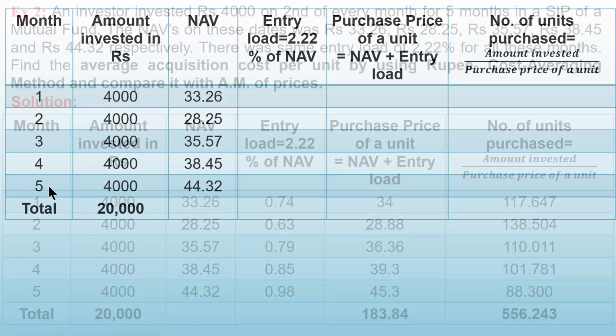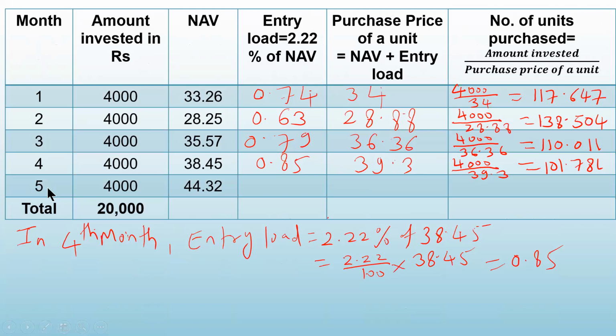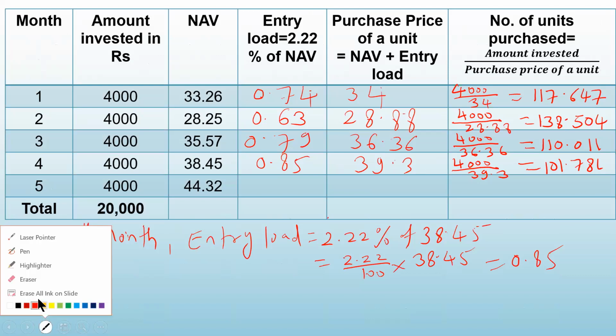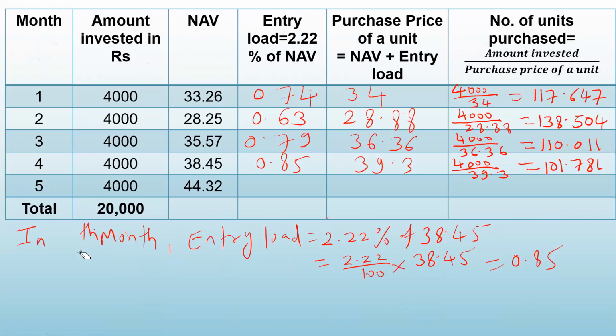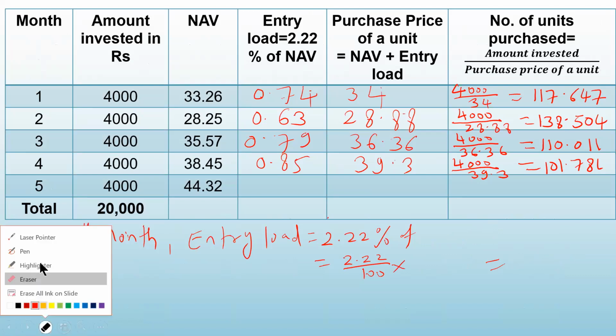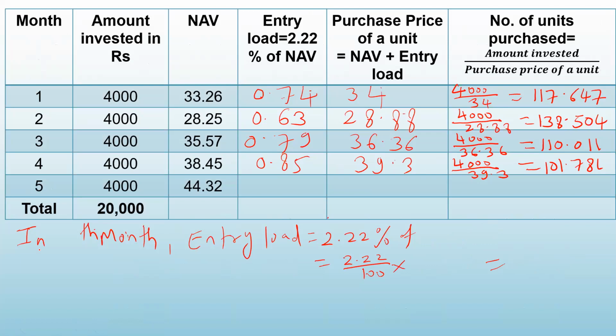Let us see the fifth month. In the fifth month, calculate the entry load, purchase price, and the number of units purchased. In the fifth month, what is the entry load? 2.22% of NAV.